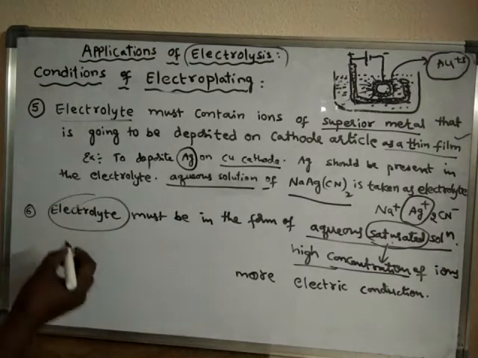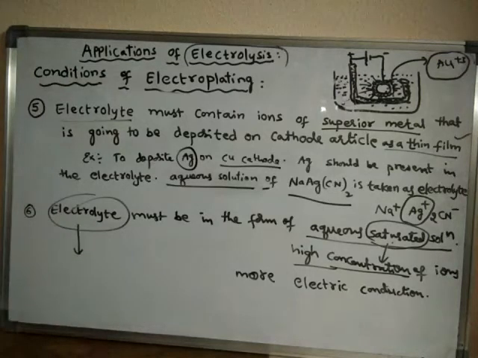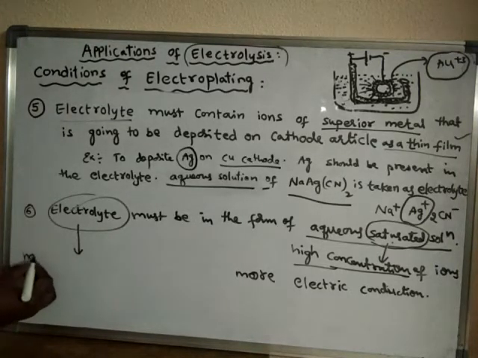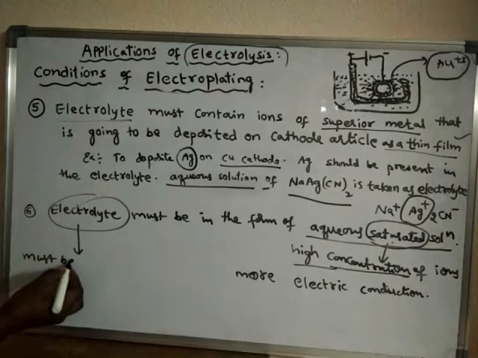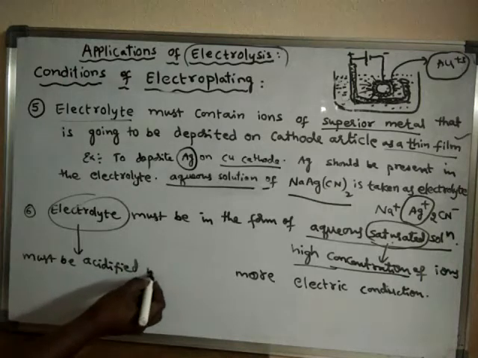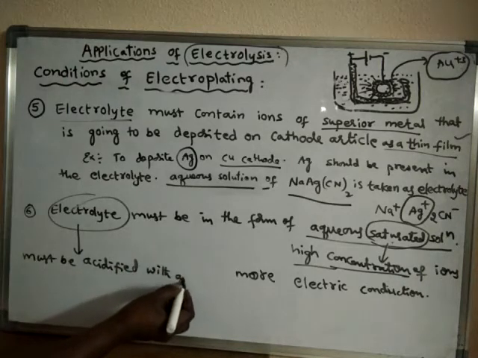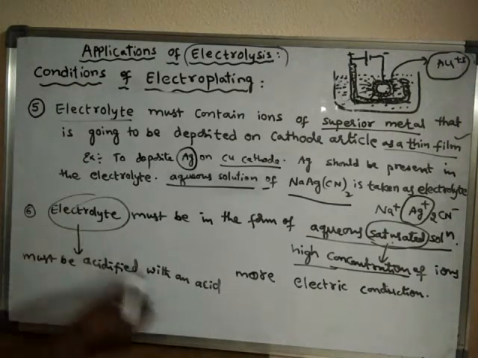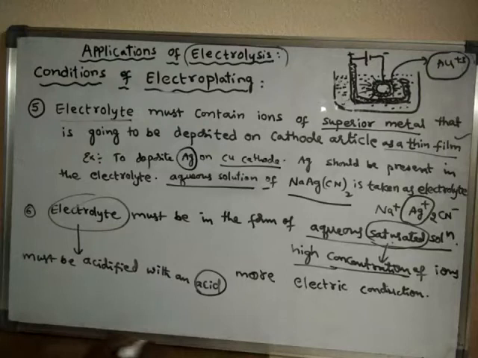And one more thing: this electrolyte must be acidified, acidulated with an acid. Why should this electrolyte be acidified with an acid? And that too, what acid? It should be an acid which contains the same negative ions.